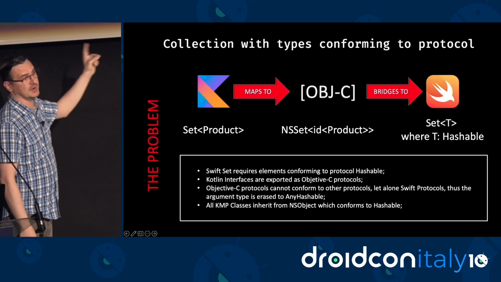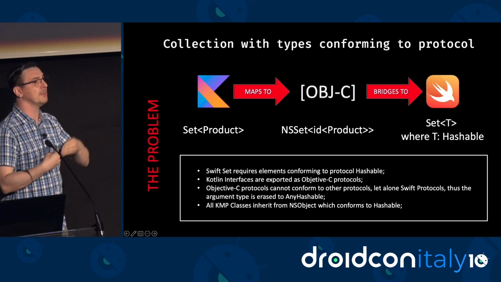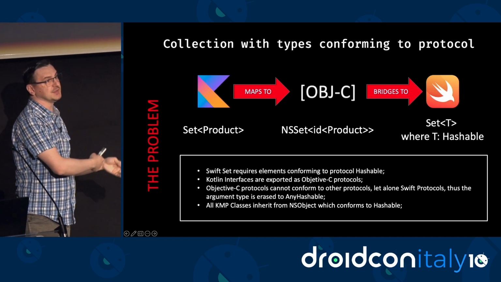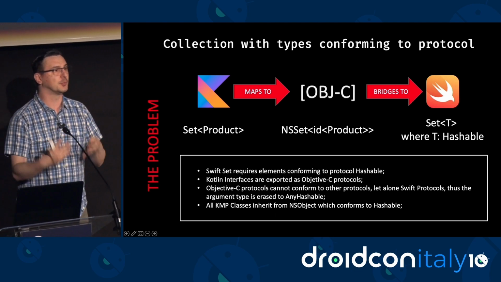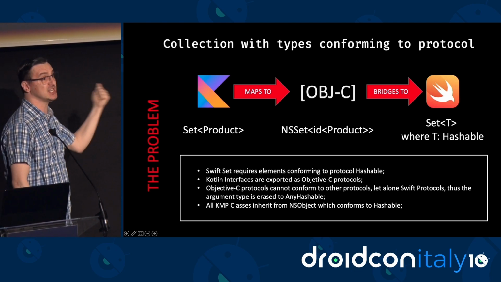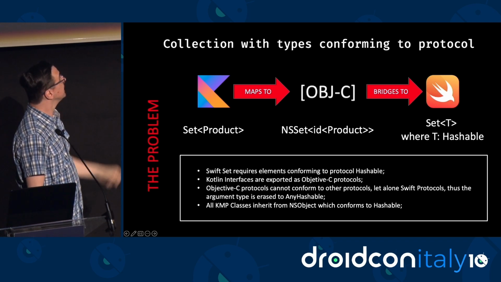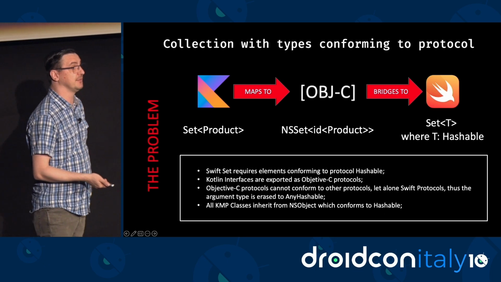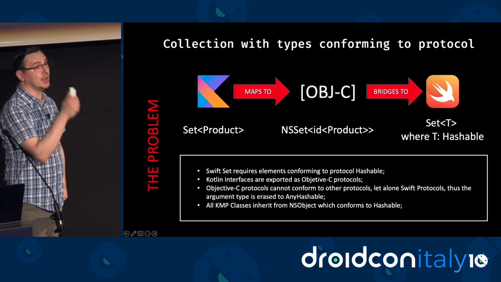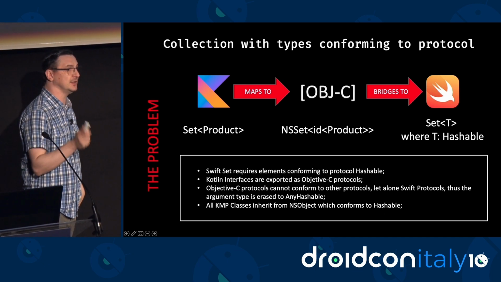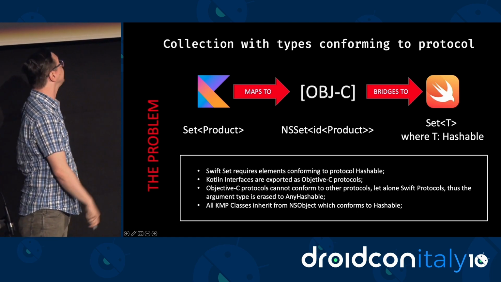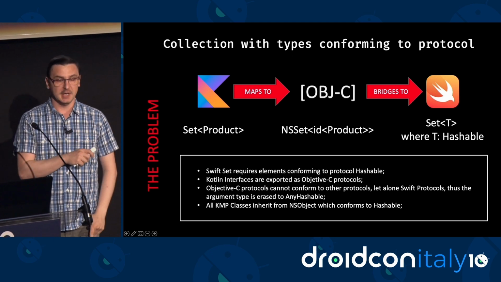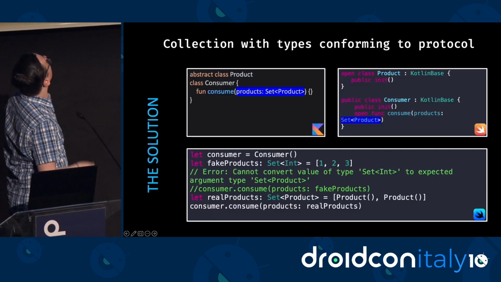The problem is, as already said, interfaces in Kotlin are mapped to protocols in Objective-C. And Objective-C protocols cannot be extended to conform to other protocols, let alone a Swift protocol like Hashable. So after type erasure, the type will be Set of AnyHashable, because AnyHashable is the type eraser for the Hashable protocol. But on the other hand, all KMP classes that you define are going to indirectly inherit from NSObject, which conforms to the Hashable protocol. So the solution here is to use classes. So now our